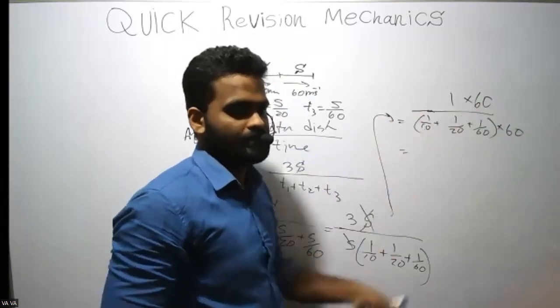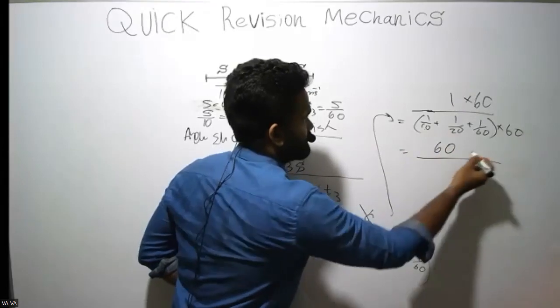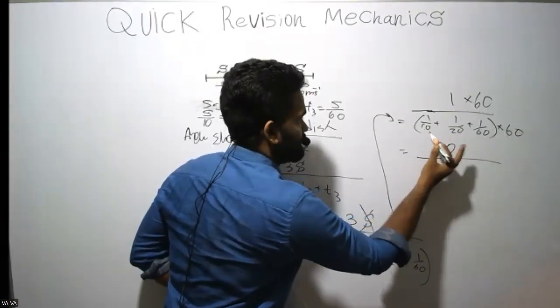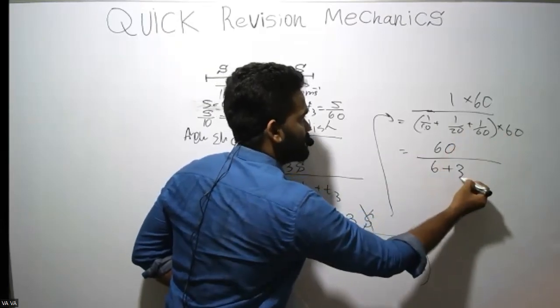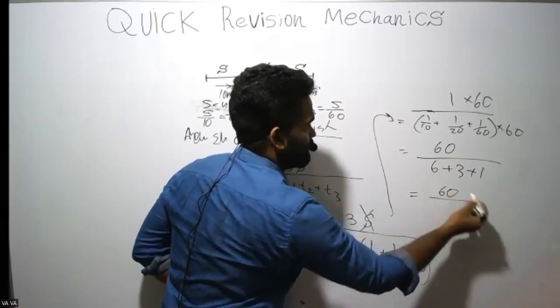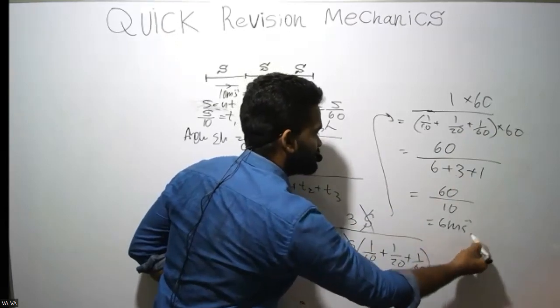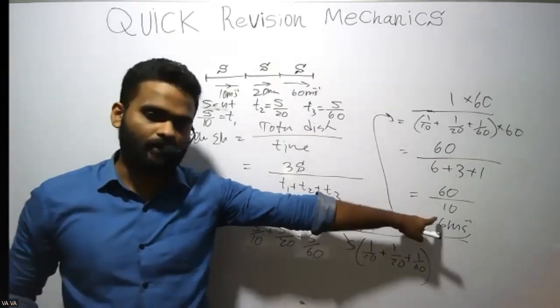In the denominator, 60 times 1 over 10 is 6, 60 times 1 over 20 is 3, 60 times 1 over 60 is 1. So 60 divided by 6 plus 3 plus 1, which is 10. The answer should be 6 meters per second. So that's the average velocity.